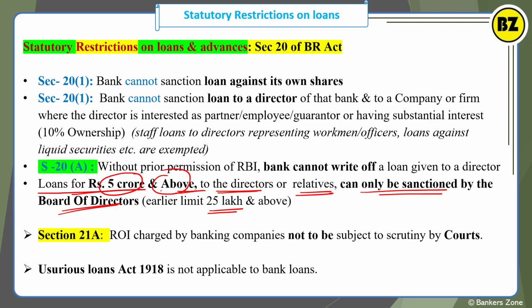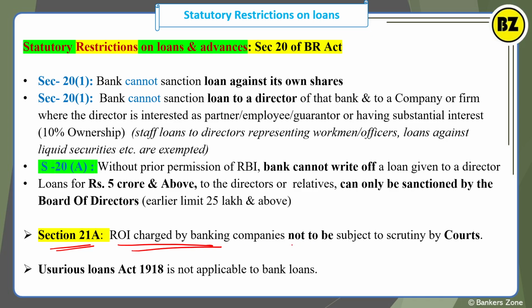Section 21A is all about how the rate of interest charged by the banking company is not subject to scrutiny by the courts. So it is very important that section 21A says the rate of interest charged by the bank is not subject to scrutiny by the courts.